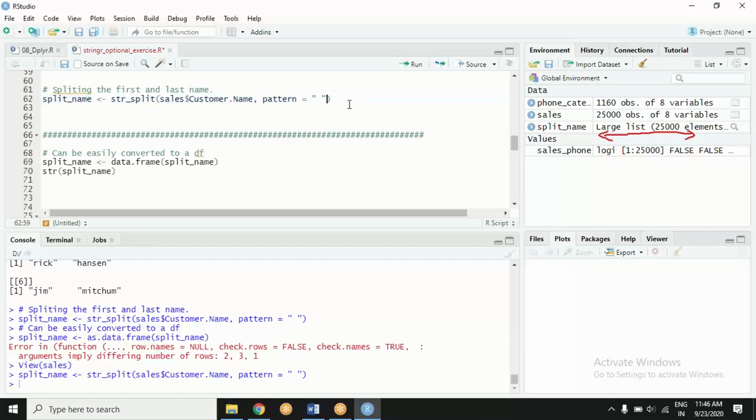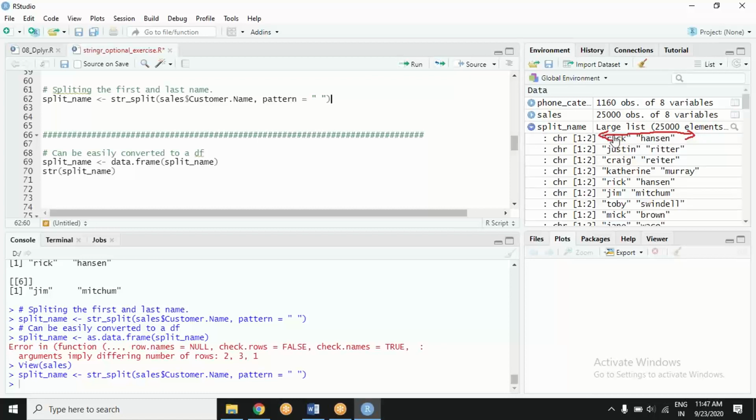Remember help function? My function str_split is doing something. It is producing a list. If I see the list, well, it is a large list. This list has several elements, one element for each row. Each element is a vector of first name and last name.